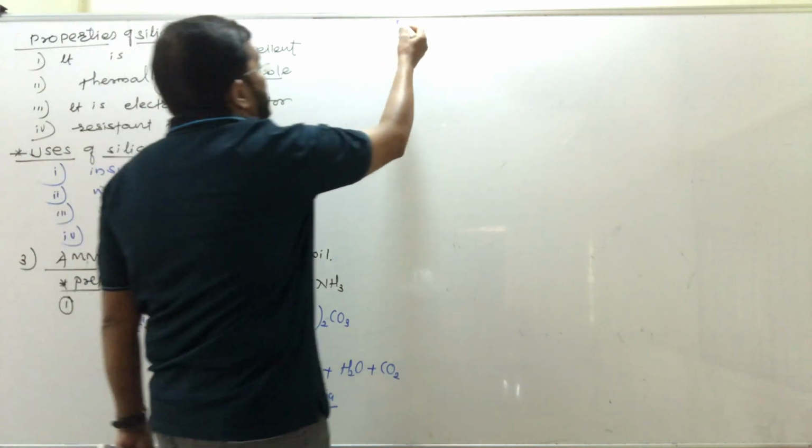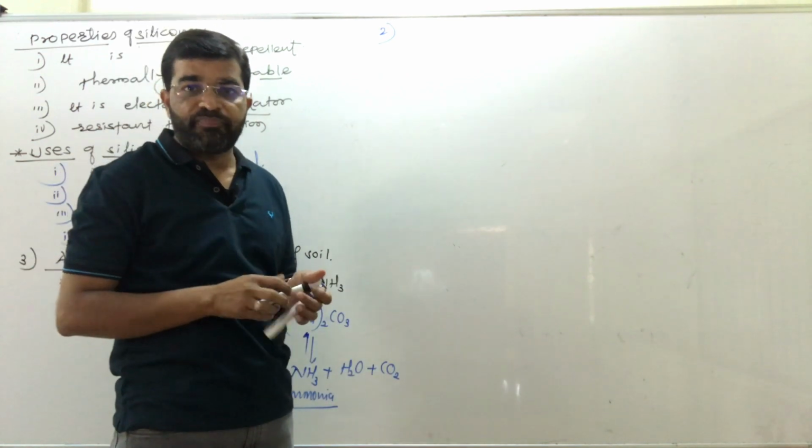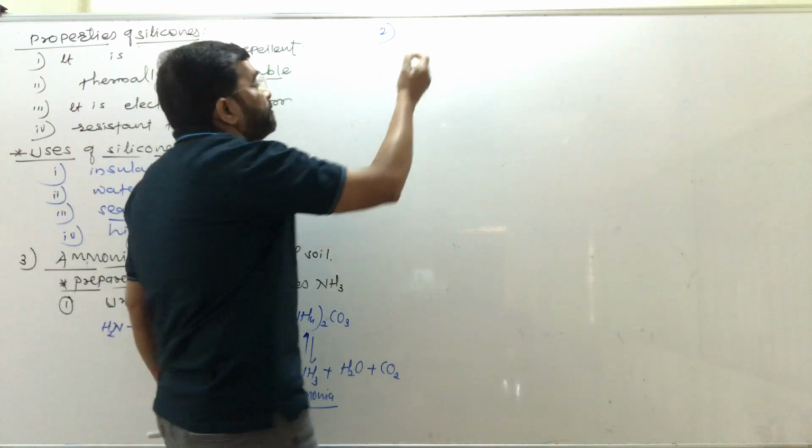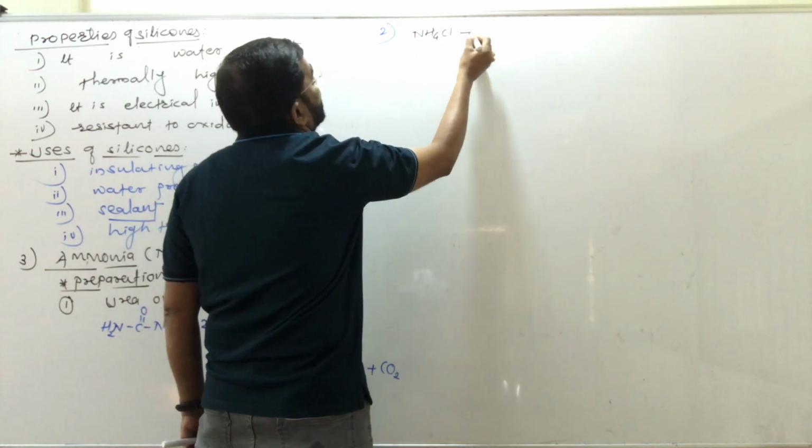Now the second reaction used to prepare ammonia on a small scale is the preparation of ammonia from ammonium chloride.